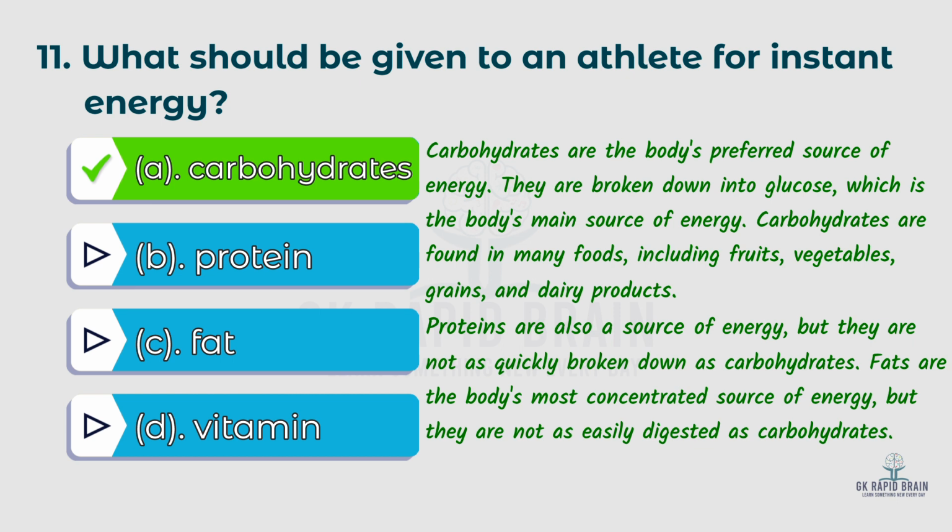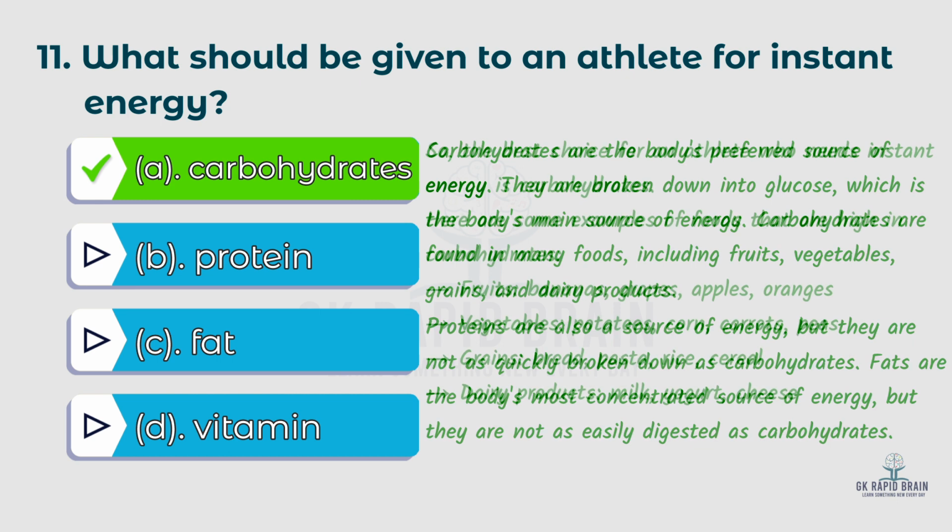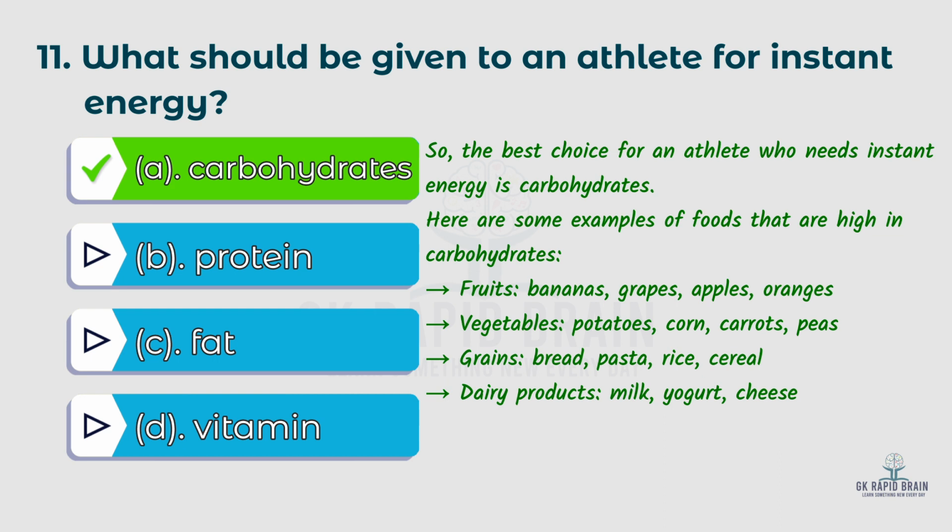Proteins are also a source of energy, but they are not as quickly broken down as carbohydrates. Fats are the body's most concentrated source of energy, but they are not as easily digested as carbohydrates. So the best choice for an athlete who needs instant energy is carbohydrates.